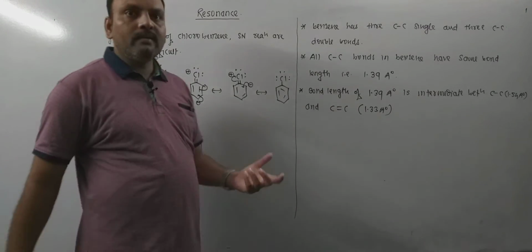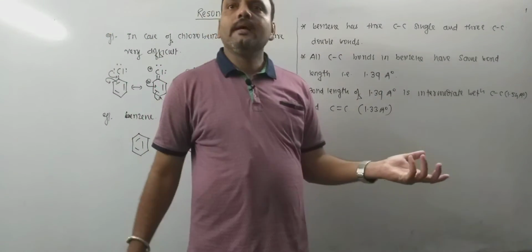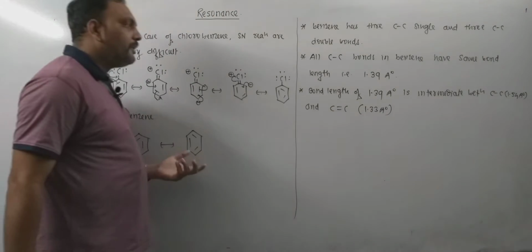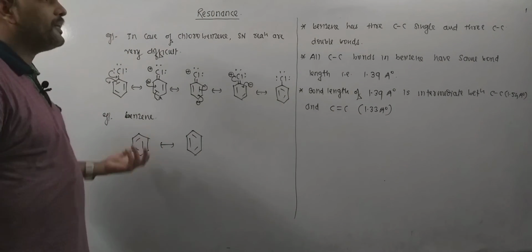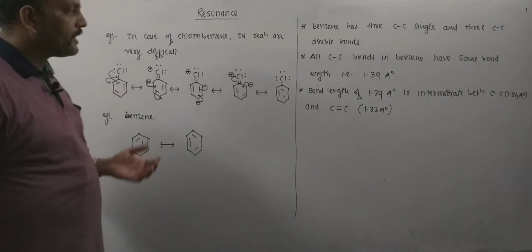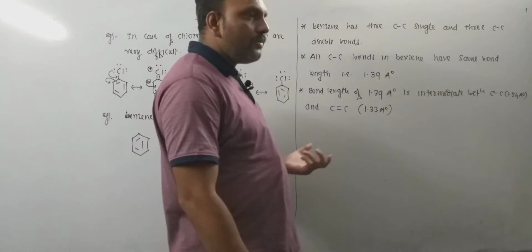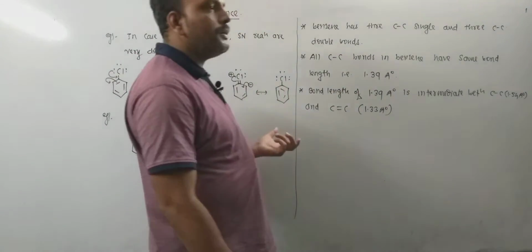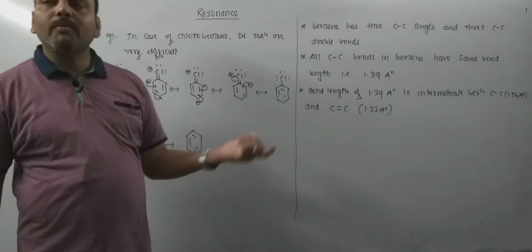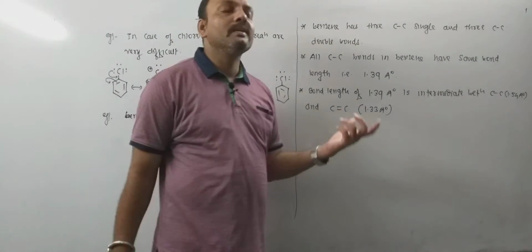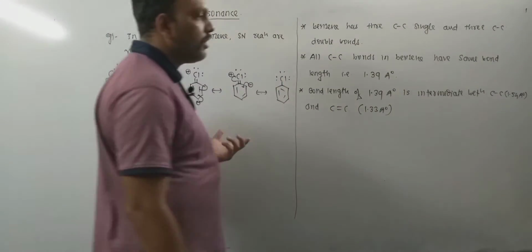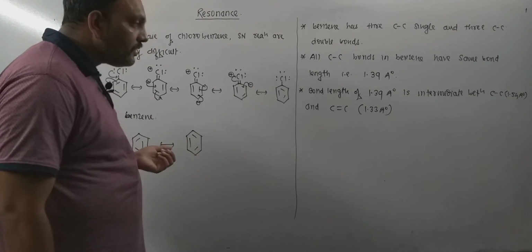In case of benzene, and certain other molecules, more than two structures may be written, like in chlorobenzene. So the hybrid explains all the properties, but the problem is it cannot be depicted on paper.